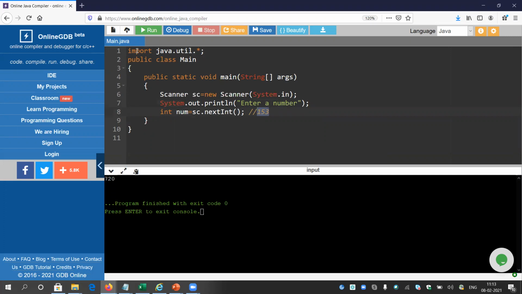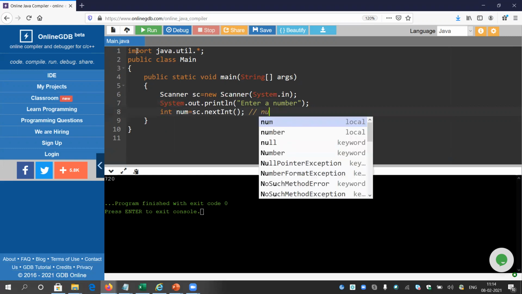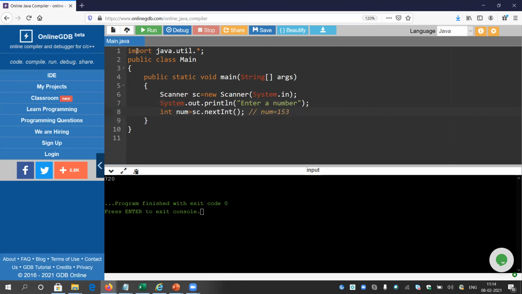So 153 means if they ask for the sum of the digits, it would be 1 plus 5 plus 3. That means the answer should be 9. So how to fetch the digits from a number? Because whenever I give 153 as input, num will be 153. Now, how can I extract 3, 5, and 1 from this number? Or it might be something like 2742. Then I need to fetch 2, 4, 7, and 2 out of it. So how to do that?